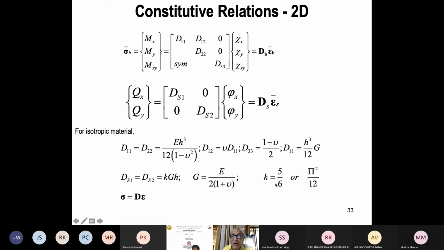One was done on the static consideration. I think this was obtained by somebody on dynamic consideration. Vibration they did and then found out pi square by 12. And this is on consideration of static. But this is done only for isotropic material. For orthotropic, for layered material, it is impossible to find out the shear correction factor. For layered material and for non-isotropic material through thickness, it is impossible. So the shear correction factor cannot be found out properly.